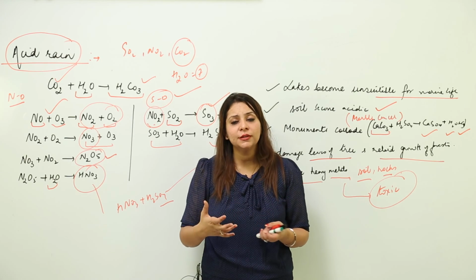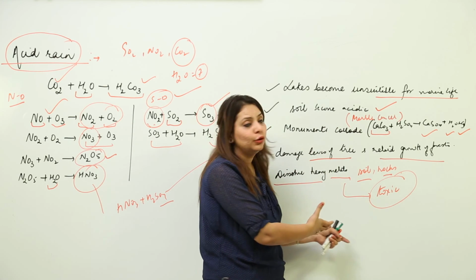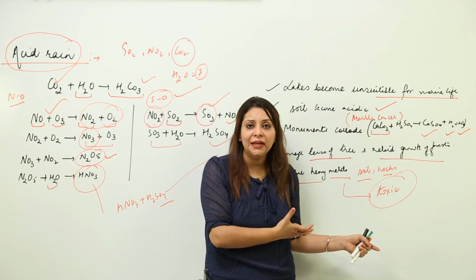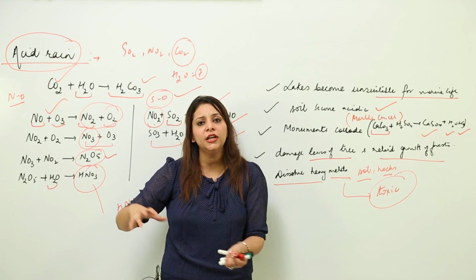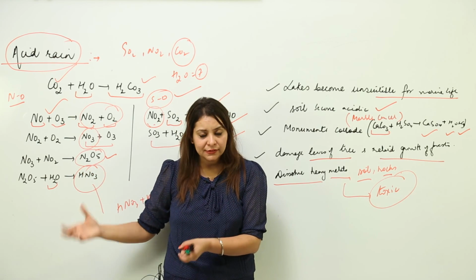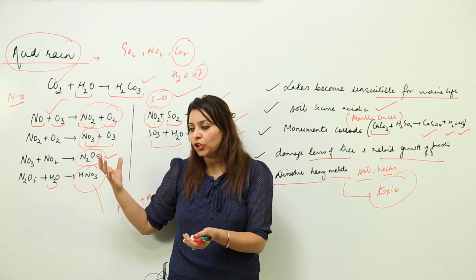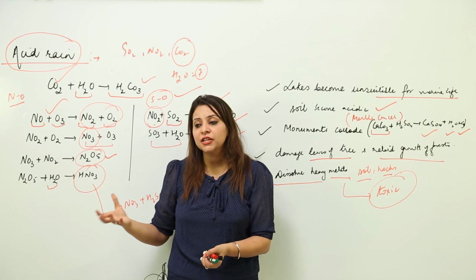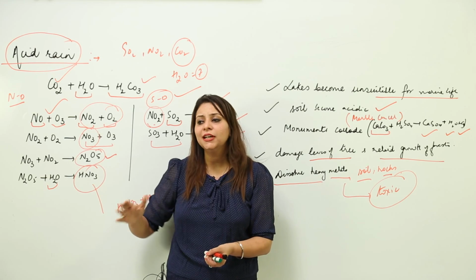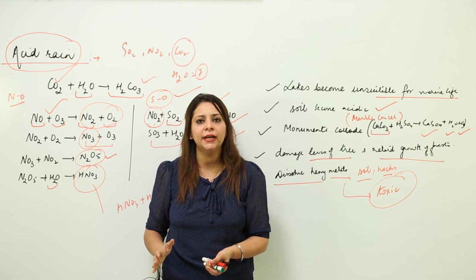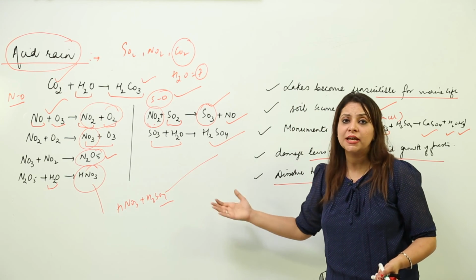We should also talk about it, because it is not only the matter of the Taj Mahal, it is the matter of all the things I have told you, which are affecting in many ways. So we need to take certain preventive measures, so that we can opt for fuels which do not carry sulfur, or make use of hydrogen gas or CNG which do not have such harmful effects. They liberate gases, but they do not pollute that much, they are eco-friendly. So acid rain is a big issue which has to be resolved.